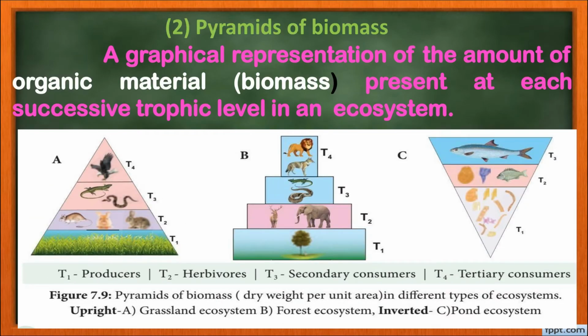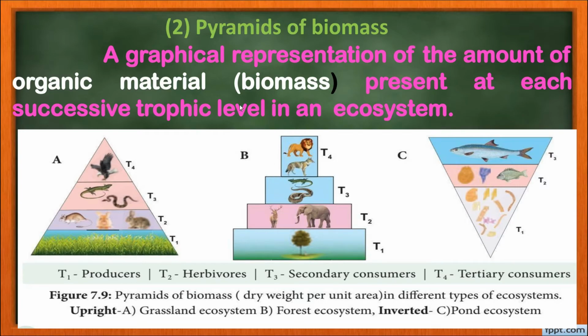Pyramid of biomass. This is a graphical representation of the amount of organic material or the biomass present at each successive trophic level of an ecosystem. The biomass which is produced in the grassland at the trophic level 1 will be more than the primary consumers. Similarly, the biomass of the trophic level 3 will be less than the biomass of trophic level 2. Then only this food chain can sustain. And so what is biomass? It is the dry weight per unit area in different types of ecosystem.